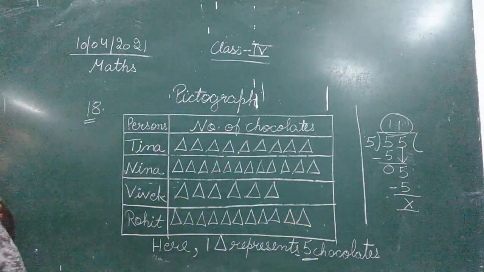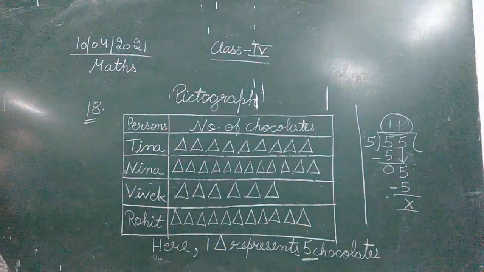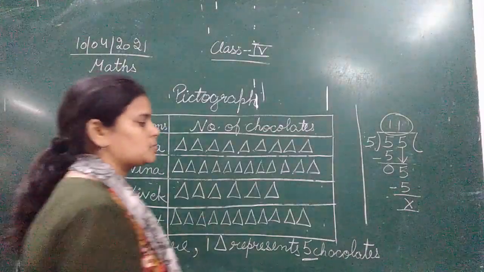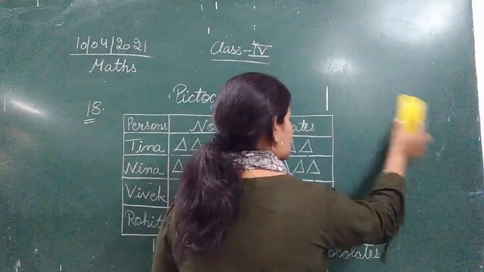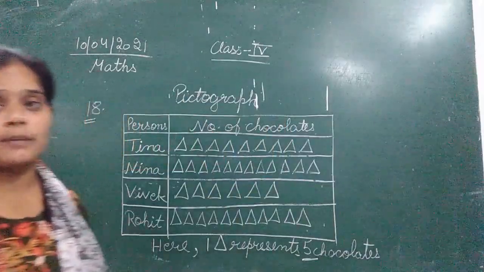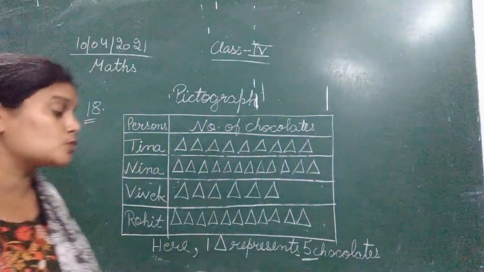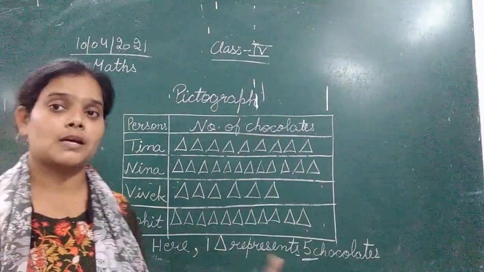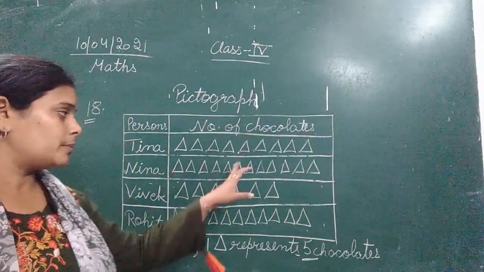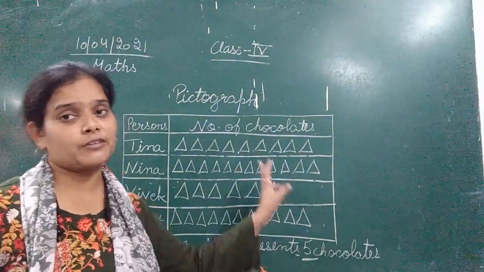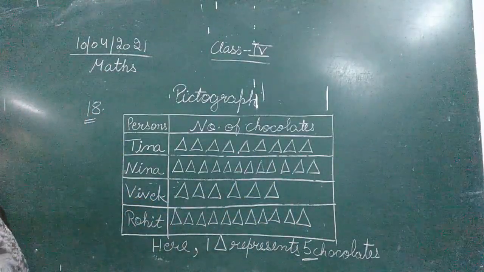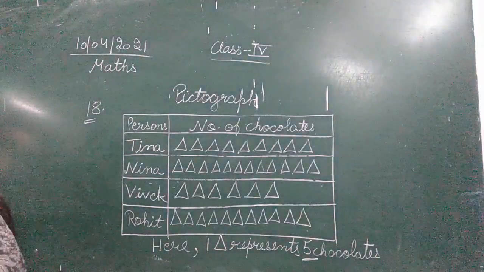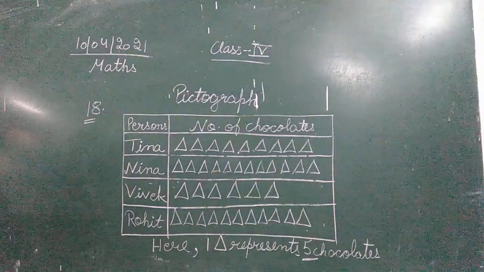Okay, that is 11. So we have represented these 55 chocolates with the help of 11 triangles, because each triangle represents 5 chocolates. And I am telling you again and again that this line is very, very important. Until you write this line, your sum is completely wrong. So before mentioning here, you need to write this line, and after that you are going to represent the figure in this form. So this is the picture graph, that is from question number 18 from the warm-up exercise.